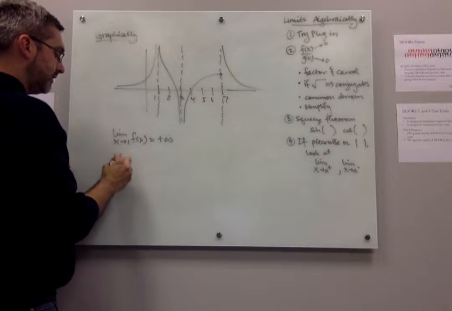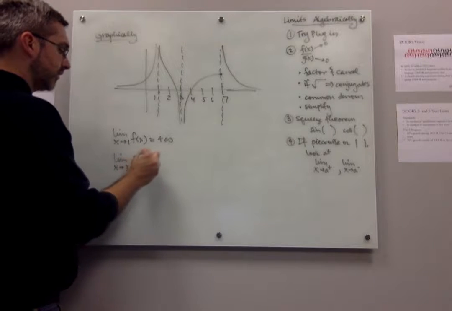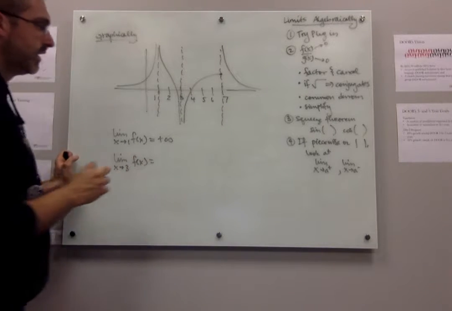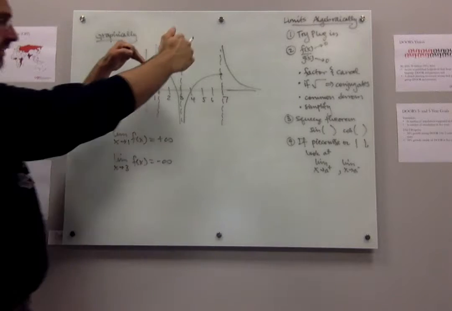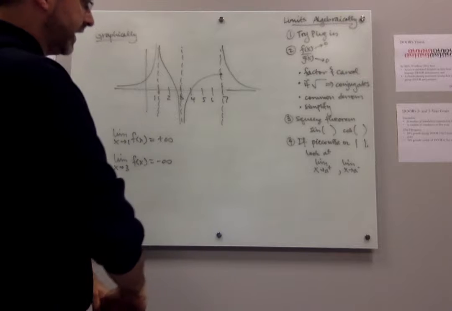So now in the same manner, if x is going to 3, that's going to be negative infinity, right? It's because everything heads down more and more and more and more negative.